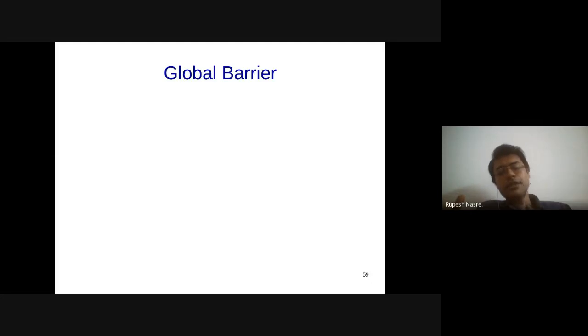And if there is another kernel after that, K1 followed by K2, where K1 is one kernel, K2 is another kernel, there is guaranteed to be a barrier. All the threads of K1 are going to finish before any thread of K2 is going to start. So that is going to give you a global barrier.